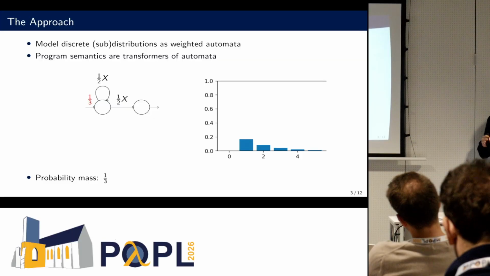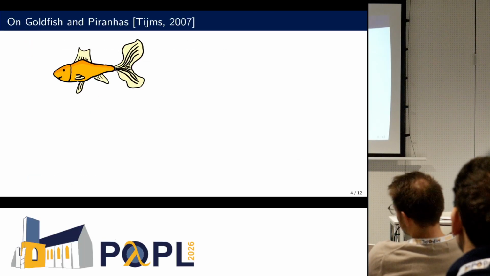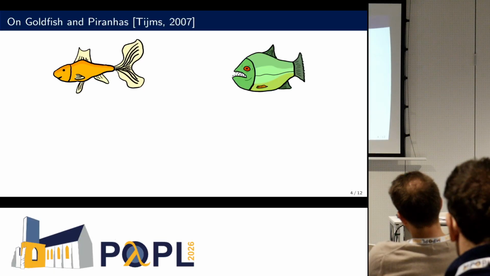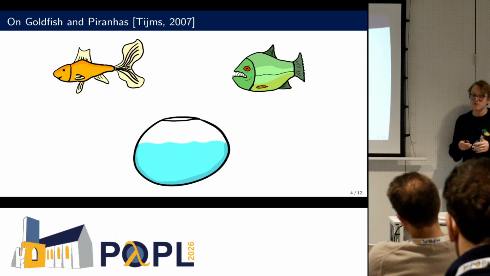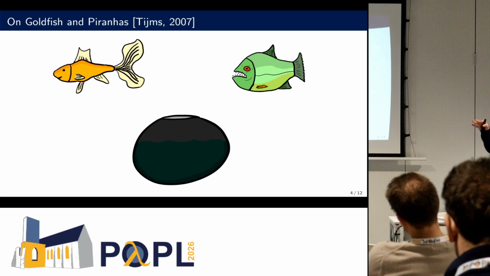But now I want to talk about the semantics, and therefore I will switch the topic really quick, and I will talk about fish. Some of you might be familiar with the goldfish piranha problem. If you're not, I will briefly introduce it. So we have two protagonists. We have the goldfish and we have the piranha. And we also have our location, namely the fishbowl. But since we are dealing with probabilities and uncertainty here, we paint this fishbowl black so we cannot see anything.